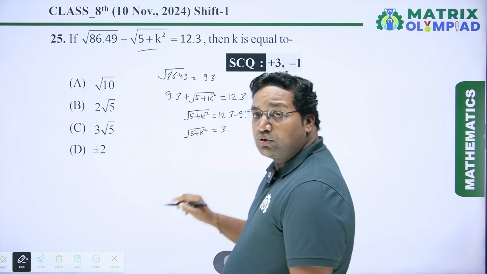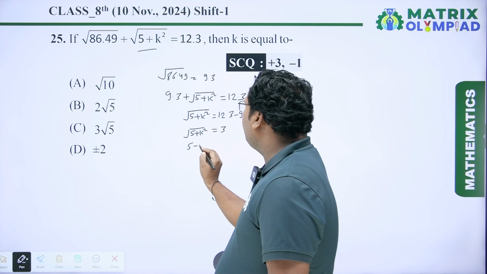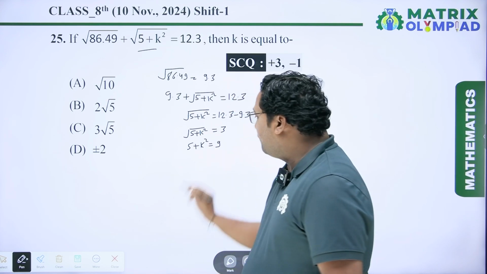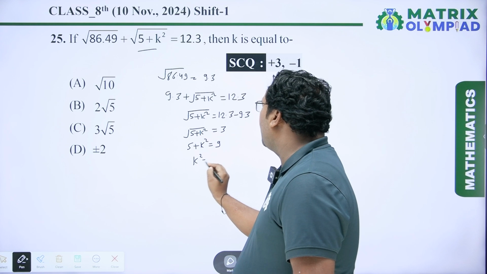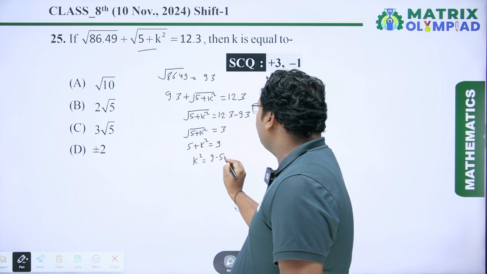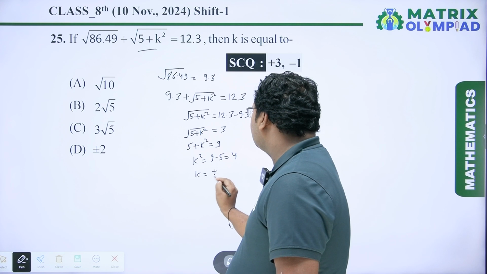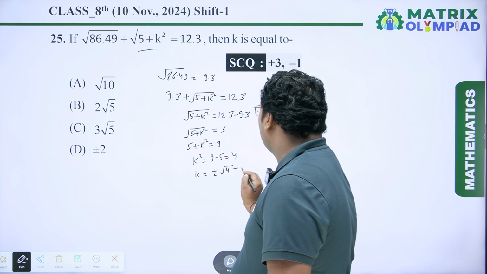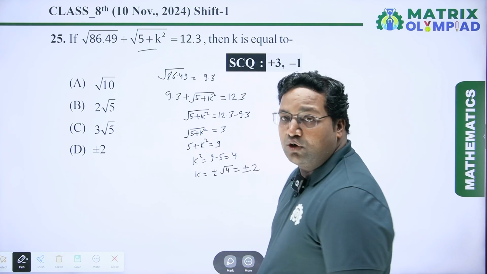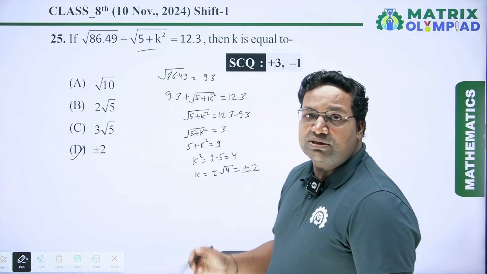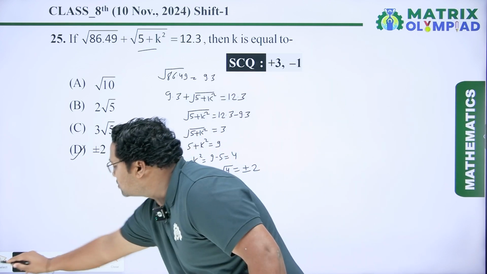Now squaring on both sides, we will get 5 plus k square is equal to 9. From here we will get k square is equal to 9 minus 5, which is equal to 4. So k is equal to plus minus square root of 4, which is equal to plus minus 2. So here the correct option is D. So it is plus minus 2. Now coming to the next question.